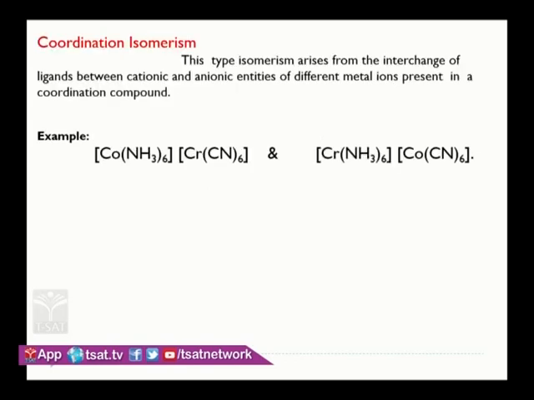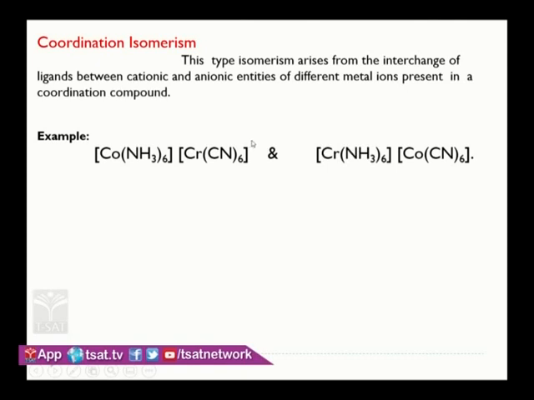Similarly, coordination isomerism. This type of isomerism arises when the complex has two coordination spheres, both cationic as well as anionic. Then this type of isomerism arises. How it arises: just an exchange of ligands takes place between the coordination spheres. You see here hexaaquacobalt, acting as a cationic sphere, +3 charge, and hexacyanochromate, so this is -3 charge.